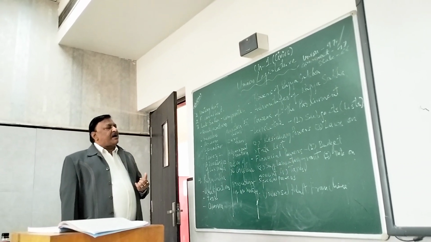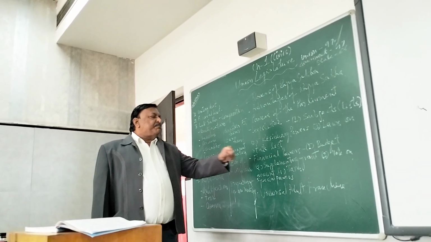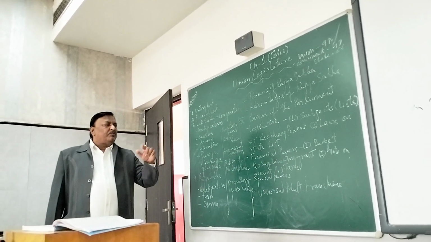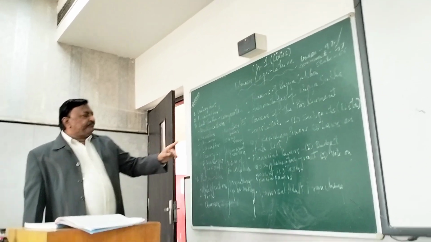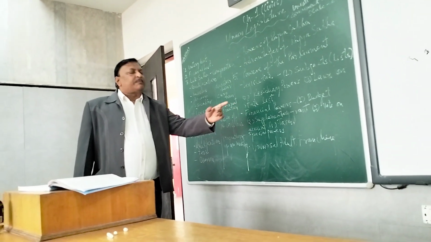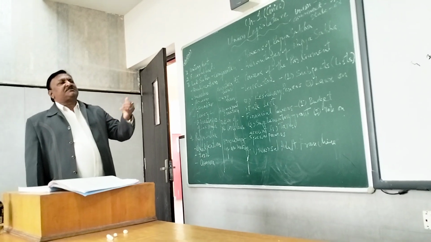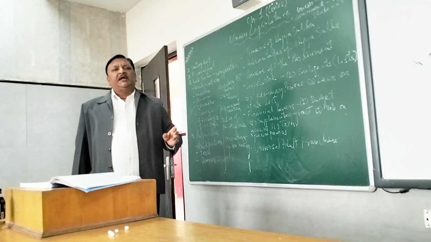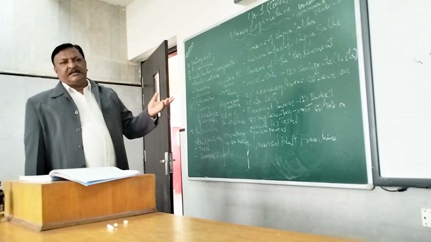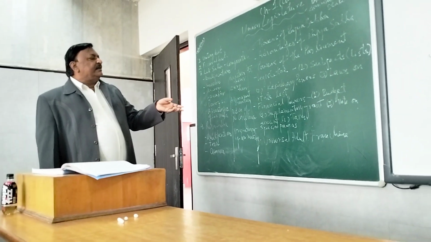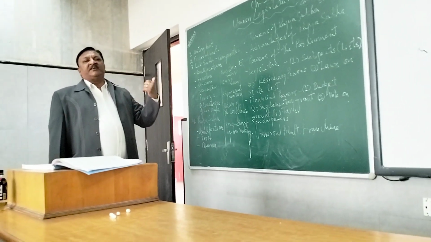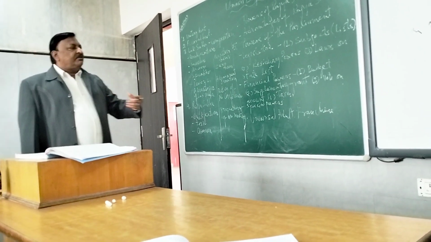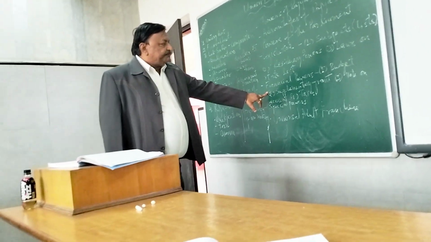Now come to the next part, and it is called the supplementary grant. In this topic I will also tell you one difference between a budget and a vote on account. Firstly, let's discuss the supplementary grant. Suppose the government has allotted money for a project, say 100 crores, and later the government feels that some more money is required for it. Then the government can ask for additional funds for that particular work, and this additional grant of money is called the supplementary grant.